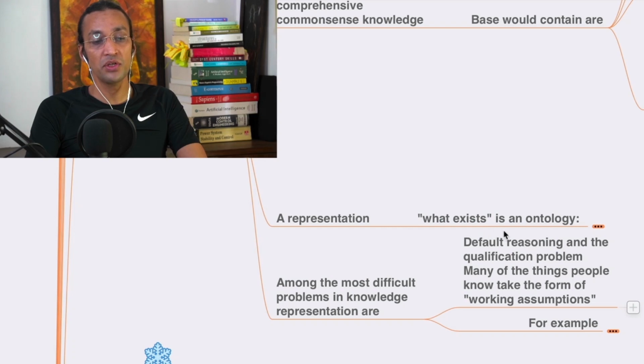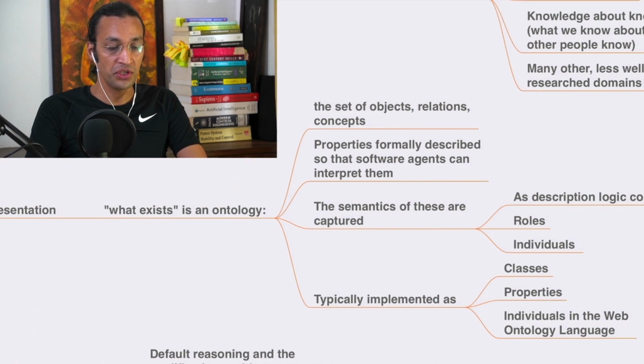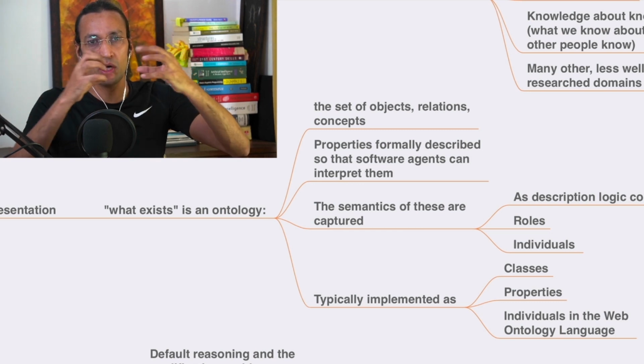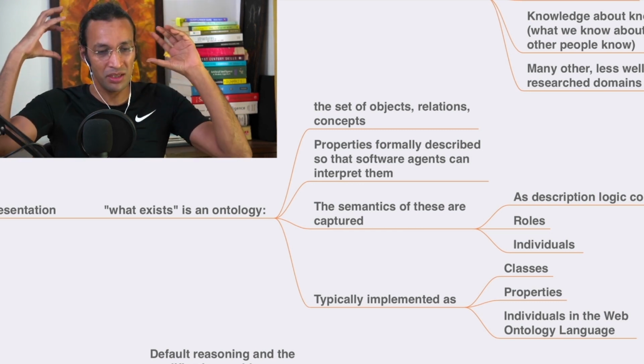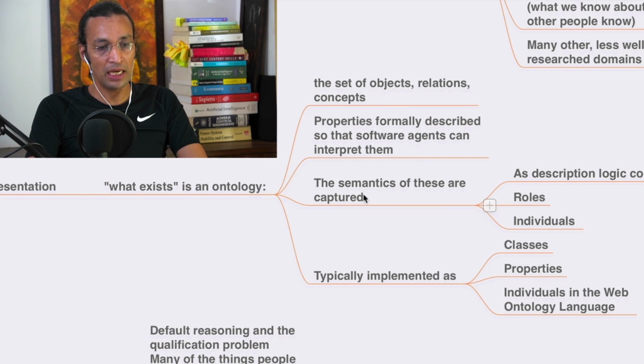A representation. What exists is an ontology. Okay, the set of object, relation, concept. What is the relation between all these concepts is called ontology. What is the relation? Okay, properly like knowledge of knowledge. Properties formally described so that a software agent can interpret them.